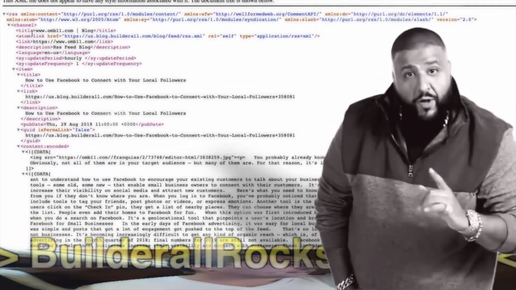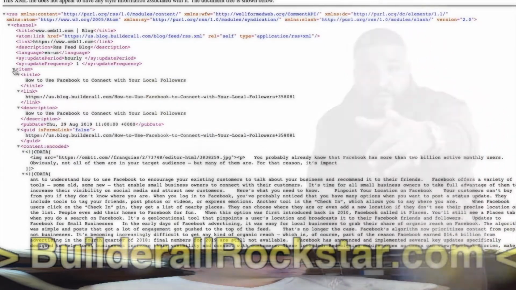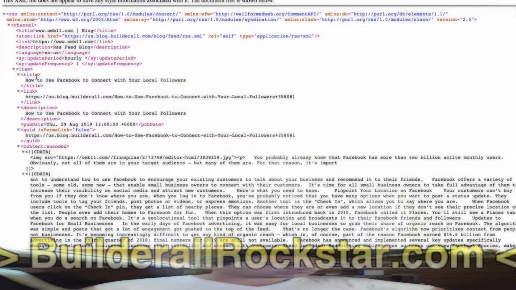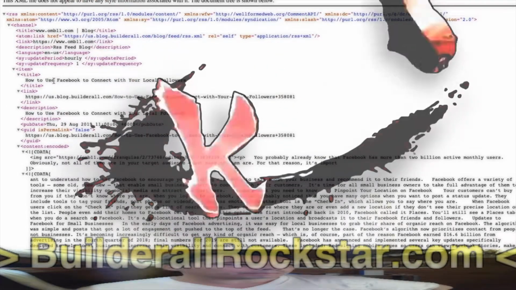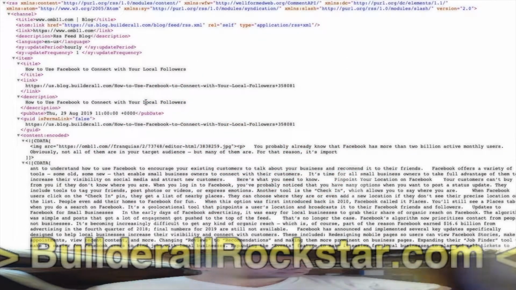You see that in each item is one article, and in the item we can see what information is in this RSS feed. You have the title, the link to the article, the description, which is the same as the title, the publication date, and a unique ID, and then you have the content. Content is in HTML, so you have the HTML for the image, and then the text.